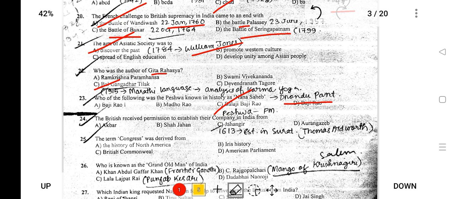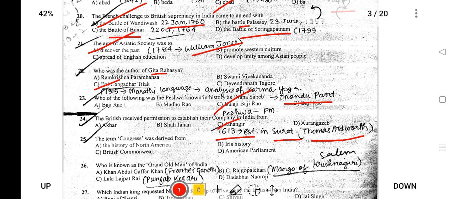Next, the British received permission to establish a company in India in the form of. The British established their company during the rule of Jahangir. It was established in 1613, with the first factory at Surat, and it was founded by Thomas Roe.